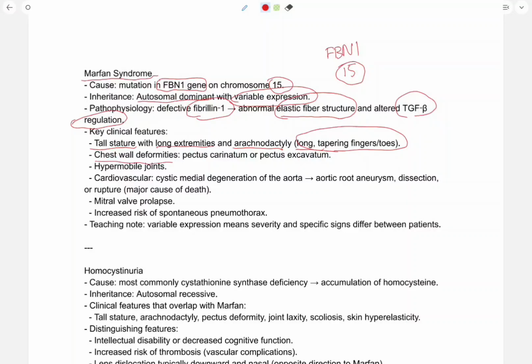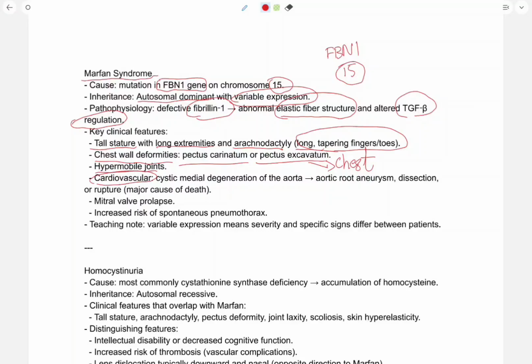Marfan syndrome has a feature of chest wall deformities such as pectus carinatum or pectus excavatum. These are basically chest abnormalities. And hypermobile joints.